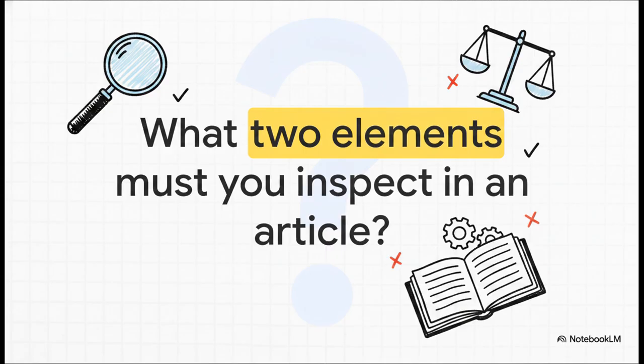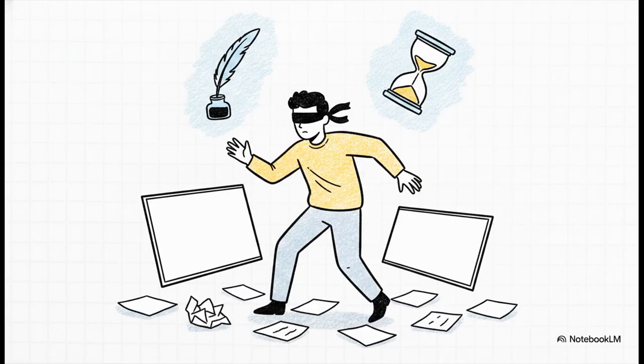Take a quick second to think. And here is the answer. Based on the rigorous guidelines of the C3 framework, you must first inspect the authorship, meaning who wrote it and who they wanted to read it, and the historical context, meaning the background setting and environment of the piece. Honestly, if you skip these two steps, you are pretty much flying blind in the modern media landscape.